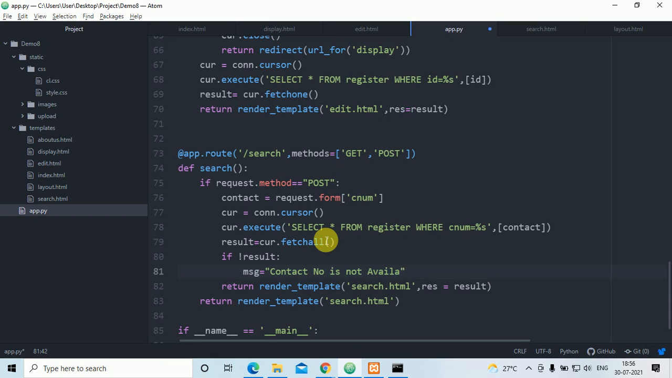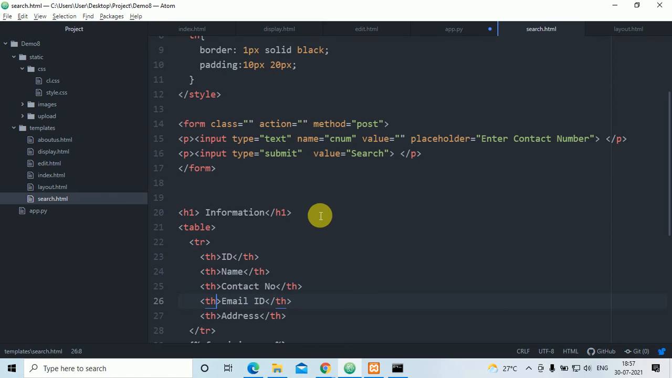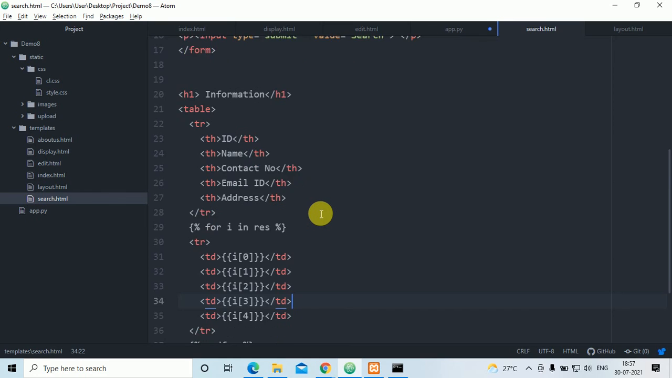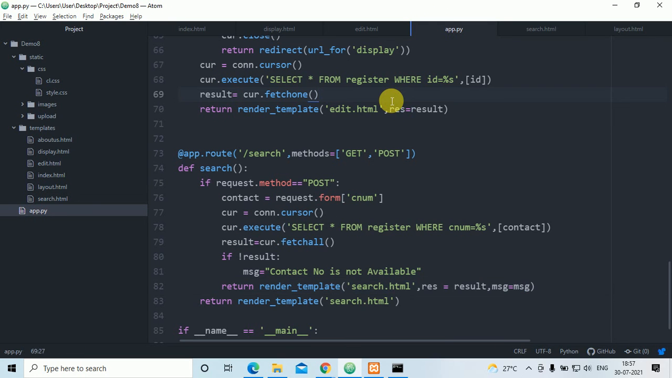Okay, and after that, here you can pass that message. MSG is equal to MSG, meaning this message, I am passing to the search.html. Here the information is there, no? Here below, I'll put MSG, that is the Jinja technique. I'll save the file. Okay, here also I'll save the file.